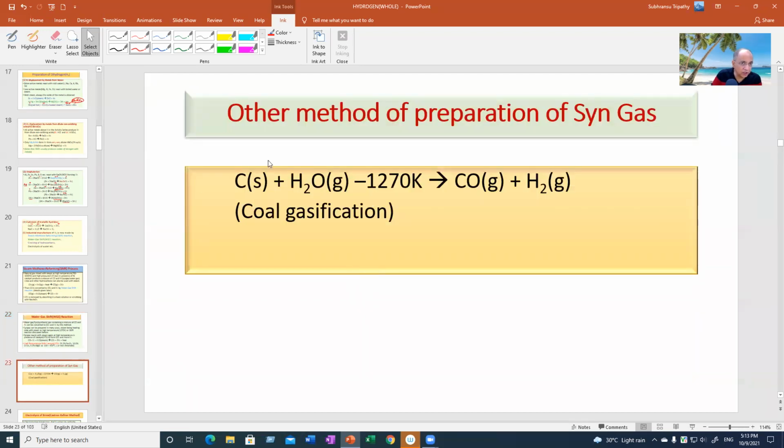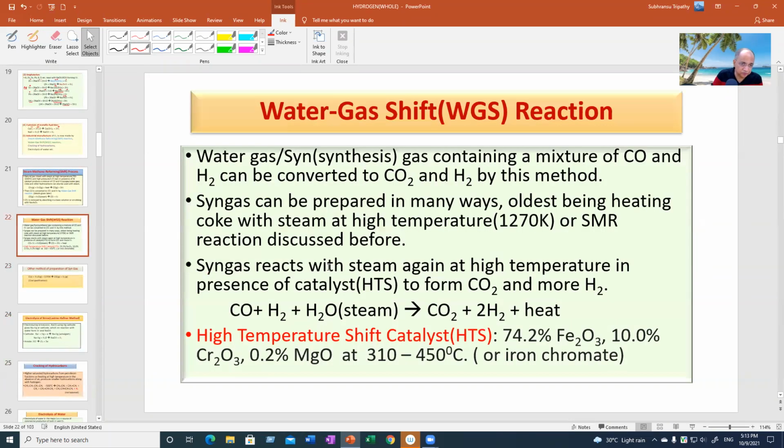That is the first method to get syngas, coal gasification. I wrongly said carbonization, I'm sorry. Coal gasification: you treat coal with steam at a high temperature, you get the same syngas. The ratio is 1:1, I've written it here. You can read 1:3, so that it will be 4 here. It is 1:1, so that hydrogen will be there. Then additionally, carbon monoxide will be converted to carbon dioxide, and one more hydrogen will be here. And CO2 can be easily separated by using any basic substance or by scrubbing with sodium arsenite.